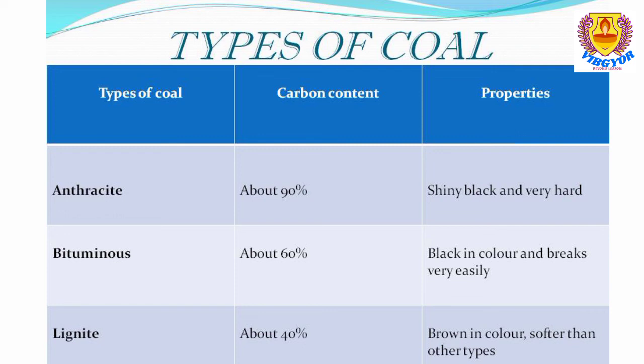And what are their properties? That is brown in color. See, the remaining two varieties, anthracite coal and bituminous coal, were black in color, but lignite coal is brown in color and they are softer than other types. That means it is softer than bituminous coal and anthracite coal. So here you have to learn it well. It may ask a question, which coal is brown in color? The options: anthracite coal, bituminous coal, lignite coal. Which coal is that? Lignite coal. Any other? It may ask a question: which coal has shiny black color? Which coal is shiny